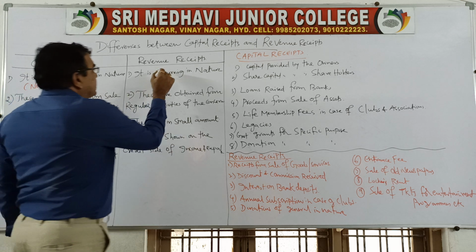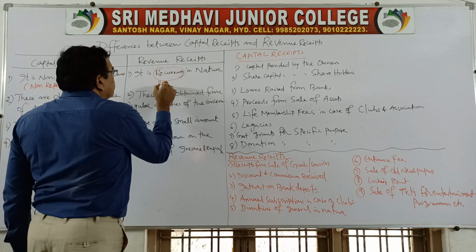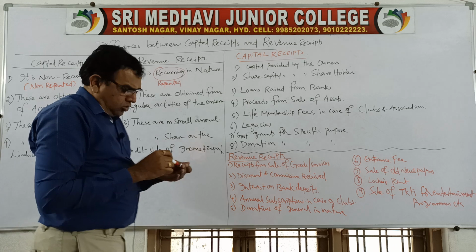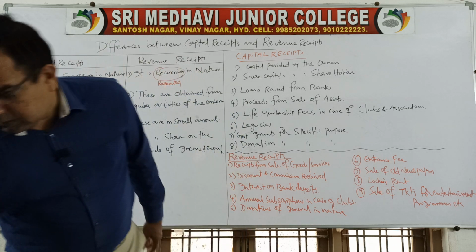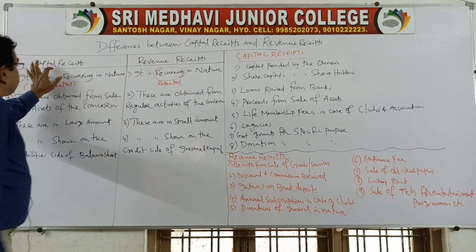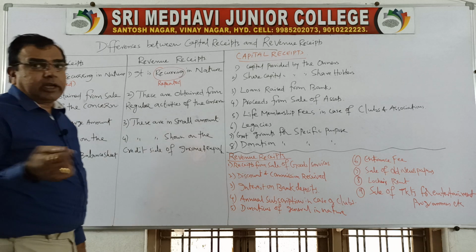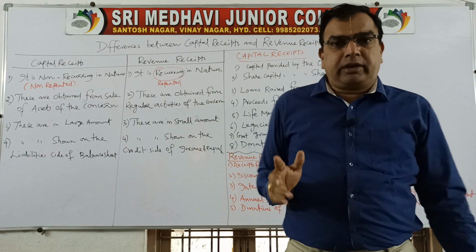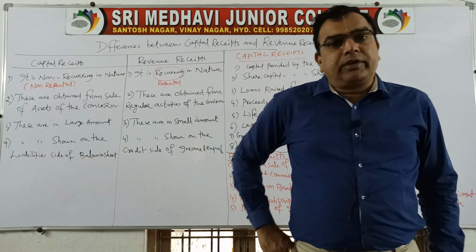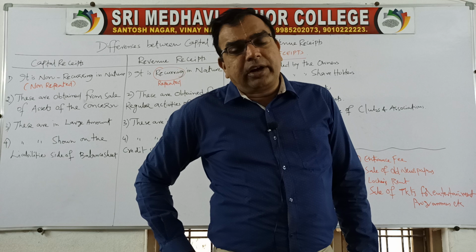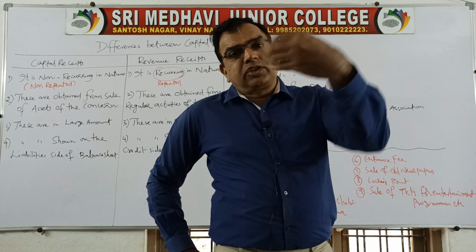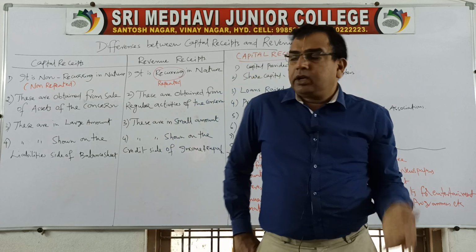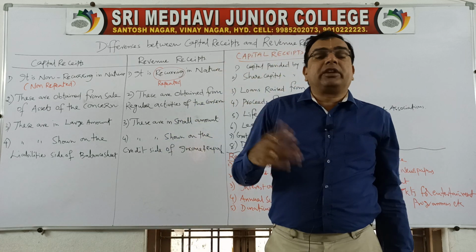Okay, recurring means repeated. So this capital receipt won't come again and again. Like you see, you cannot sell furniture again and again. You cannot sell a building every year, every month. You cannot sell land every day. Once gone is gone. So it is non-repeated in nature, whereas revenue receipt is repeated in nature.